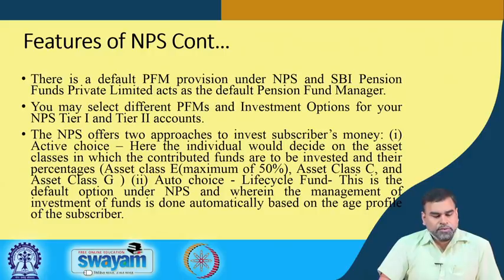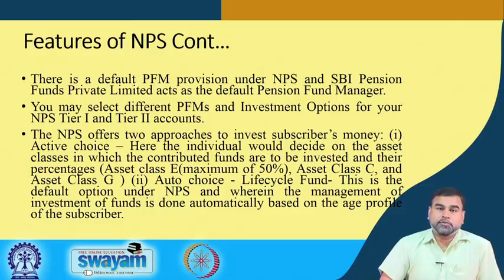So, as already explained, NPS offers two approaches to invest the subscriber's money. Either it is active choice, where the individual decides on the asset classes in which the contributed funds are to be invested and their percentages. E means equity, that is maximum 50%, asset class C and G, which are related to corporate bonds and government securities. And the other is auto choice, which is basically the life cycle fund. This is the default option under NPS, where the investment of funds is managed automatically based on the age profile of the subscriber.